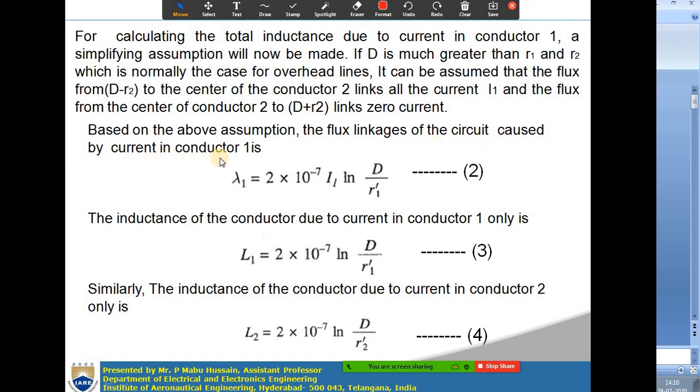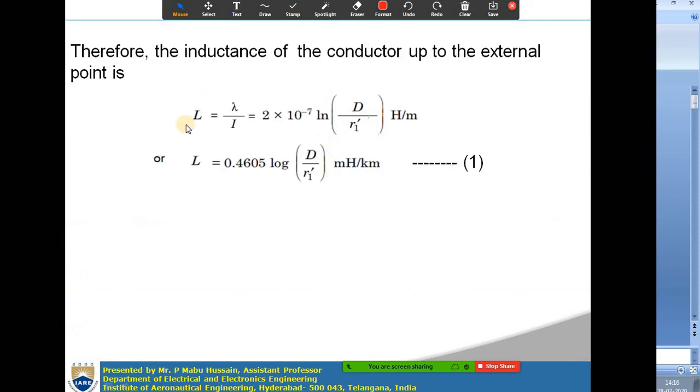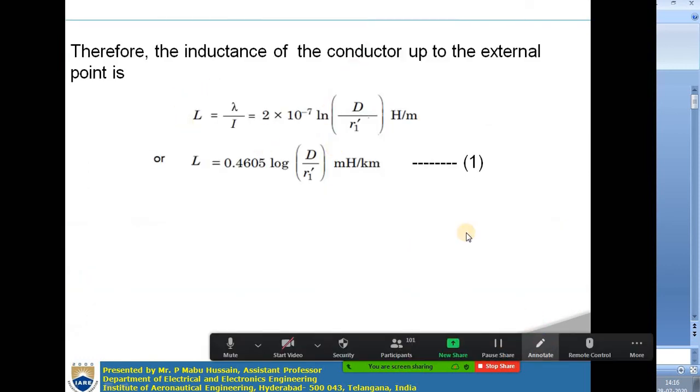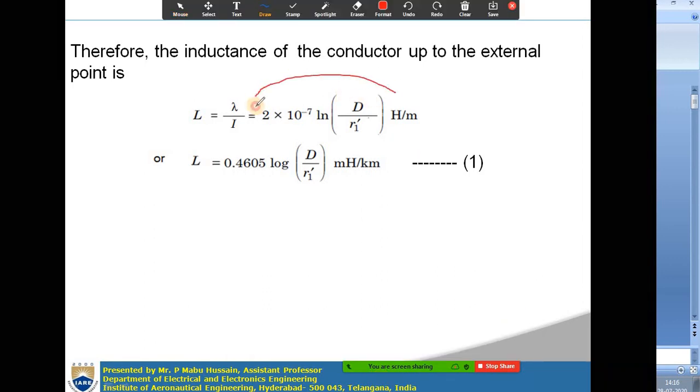Now if you assume that condition, the flux linkages of the circuit caused by current in conductor 1 only, which is represented with lambda 1, is equal to 2 into 10 to the power of minus 7 times I1 ln D by R1 dash, where I1 is the current flowing in conductor 1. Now how can you get this expression?